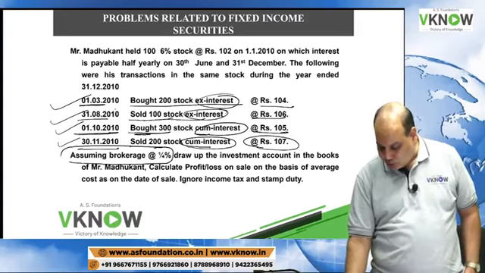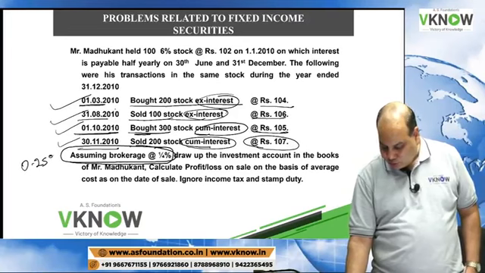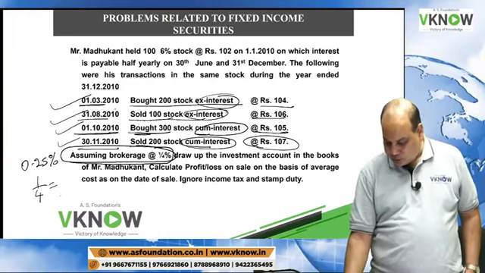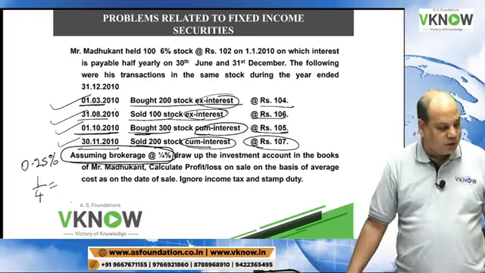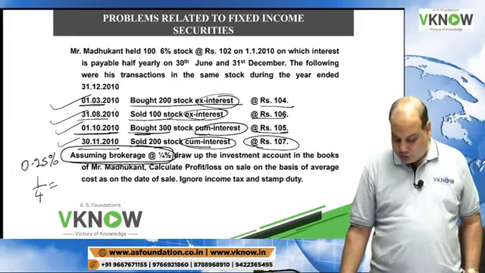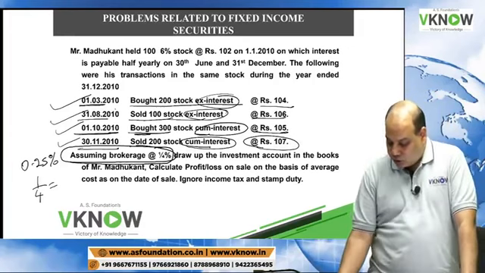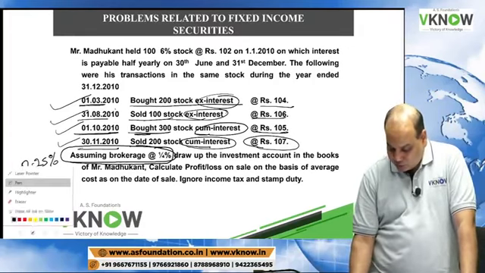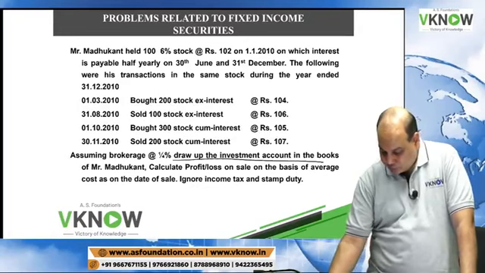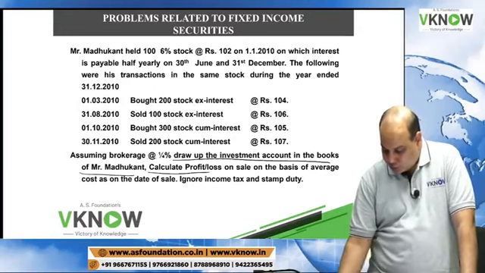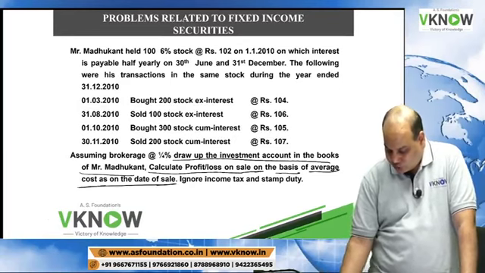Assuming brokerage at 1 by 4 percent, which means 0.25%. Draw the investment account in the books of Mr. Madhukant. Calculate profit or loss on sale on the basis of average cost on the date of sale.